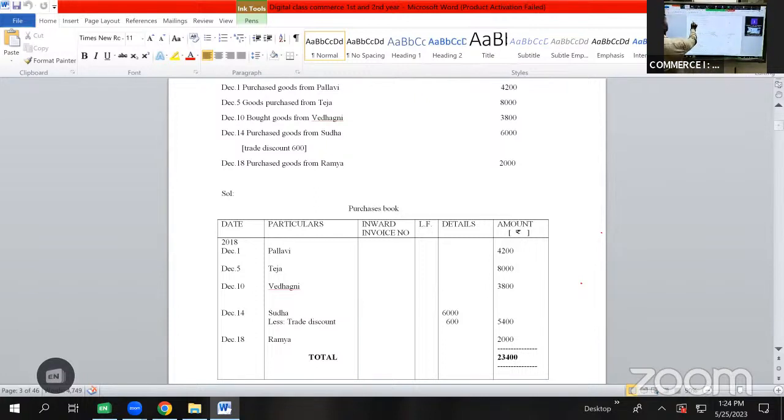Then we have a transaction on December 10. Bought goods from Vedagini 3,800 rupees. So here the date will be taken as December 10, and the name of Vedagini will be shown in particulars column with the amount of purchases 3,800 in amount column.